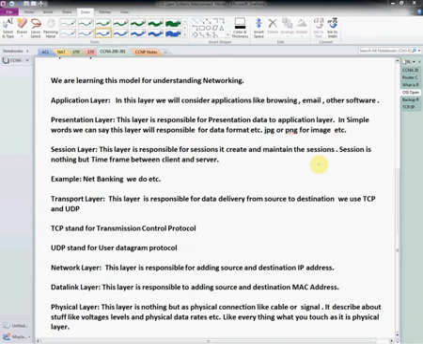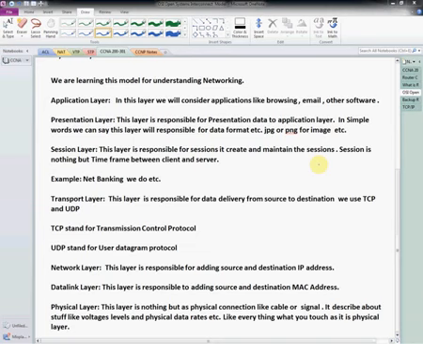Did you understand? The session layer is responsible for creating and maintaining the session. An example is net banking. If we log in to net banking and we are not performing any operation, after a few minutes it will log out automatically because it is maintaining a session.